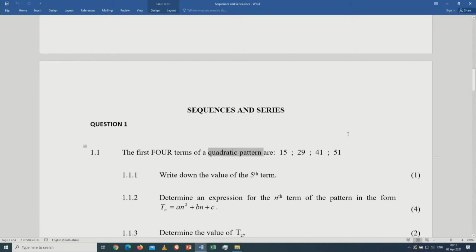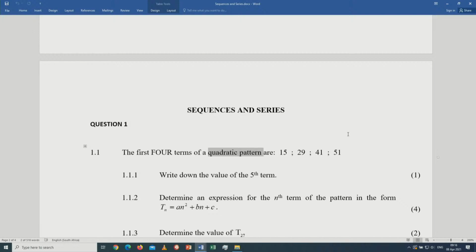Being a quadratic number pattern, you must know as a grade 12 learner what a quadratic number pattern is. By definition, a quadratic number pattern is a pattern in which the second difference is common. This means we need to determine the first difference, and after that we determine the second difference.